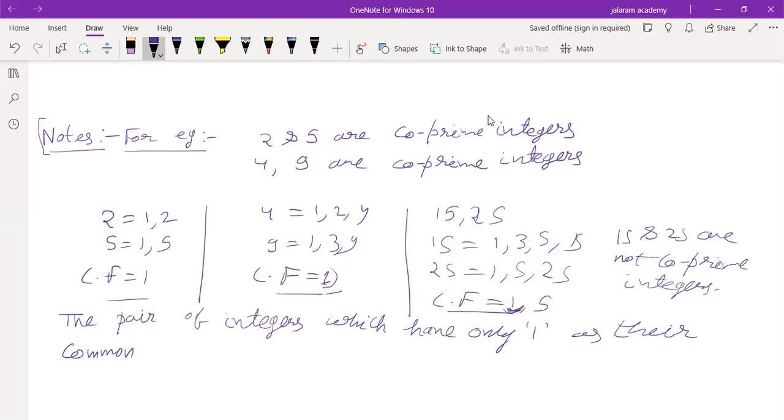Though they also have one as a common factor, if you take any two numbers, they have one as their common factor, right? But not all pairs are co-prime integers. Only those are co-prime integers which have only one as their single common factor. Is that clear to you? The pair of integers which have only one as their common factor are called co-prime integers. Understood?